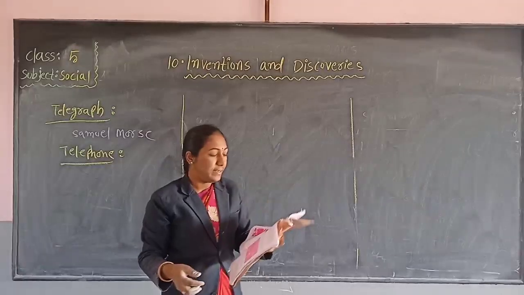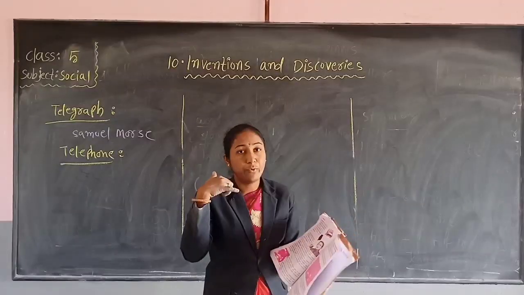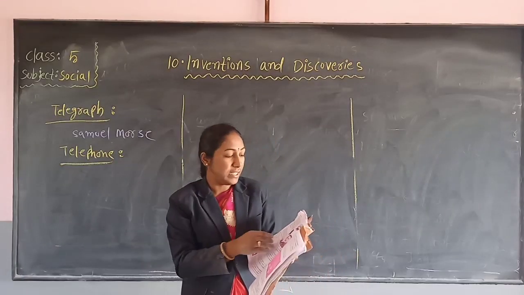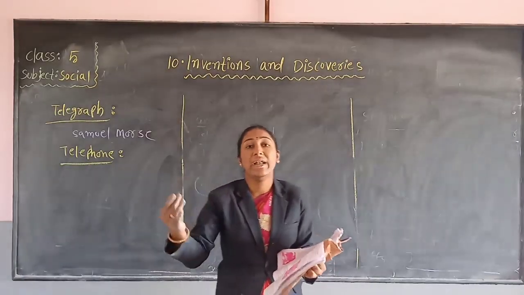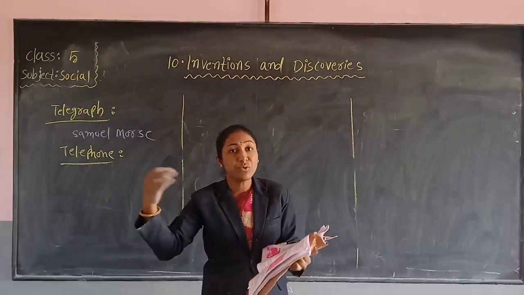Telephone. Who invented the telephone? Look, this is a picture of a telephone. We can make calls with this telephone. We can send information from one person to another, from one place to another.